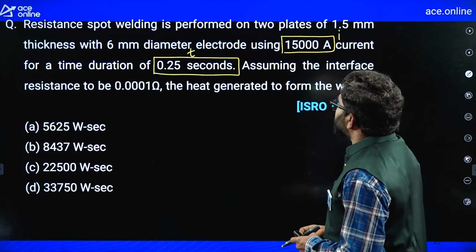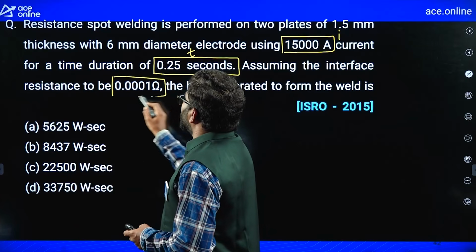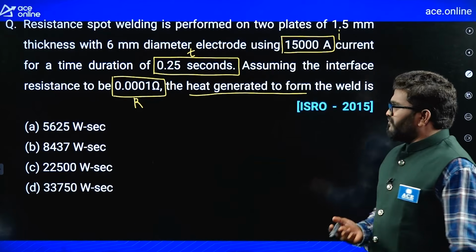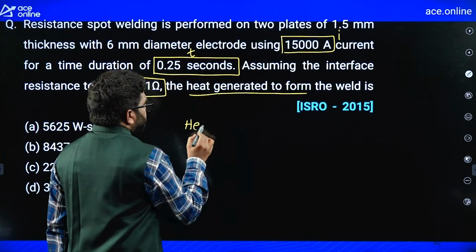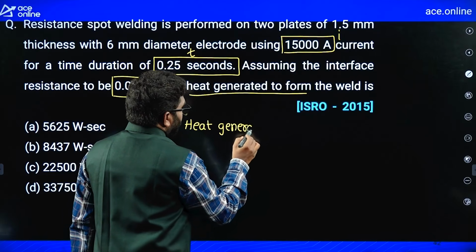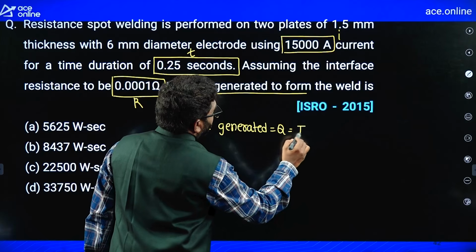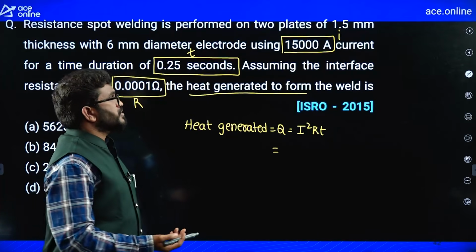Assuming the interface resistance is 0.0001, the heat generated, very simple question, right? Heat generated Q is equal to I square RT.